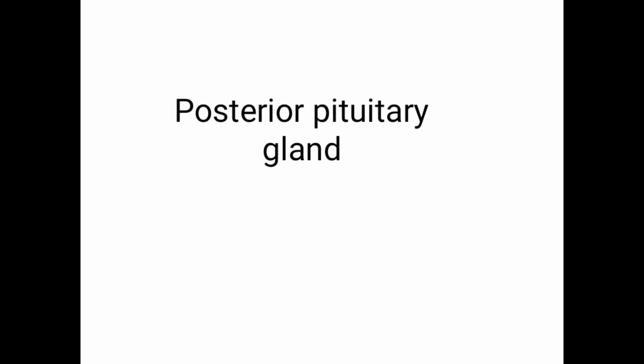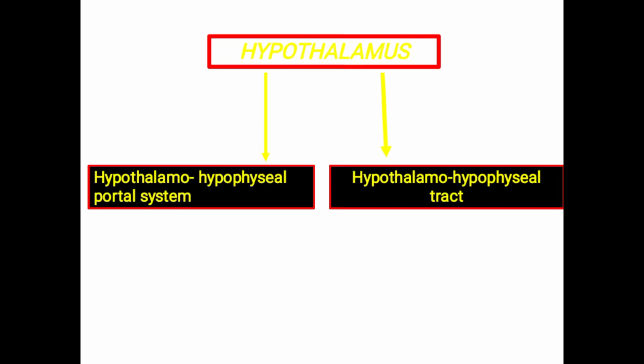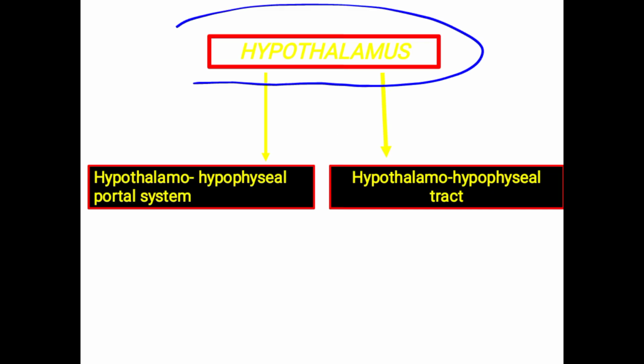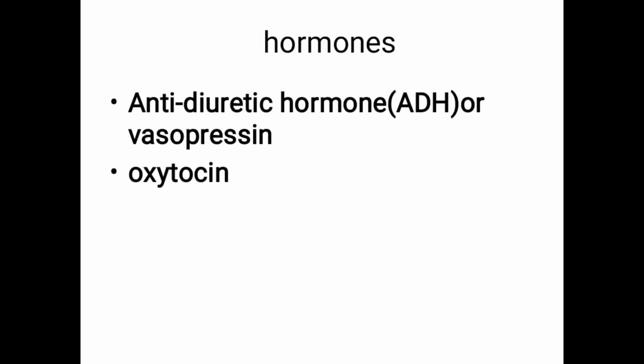The next one is the posterior pituitary gland. It is adjacent to the anterior pituitary gland, and it is also controlled by the hypothalamus. The hypothalamus controls it through the hypothalamo-hypophyseal portal system, and neural control. Hence this hormone is an example of a neuroendocrine mechanism.